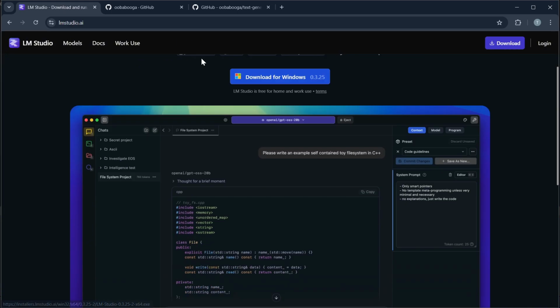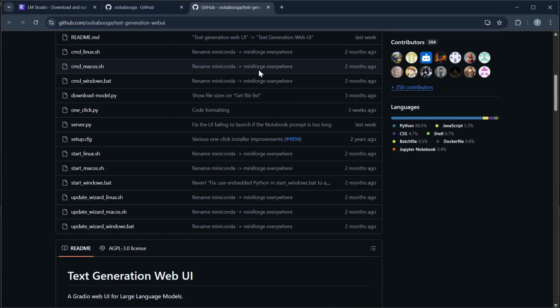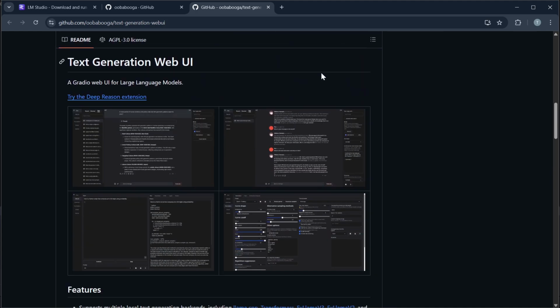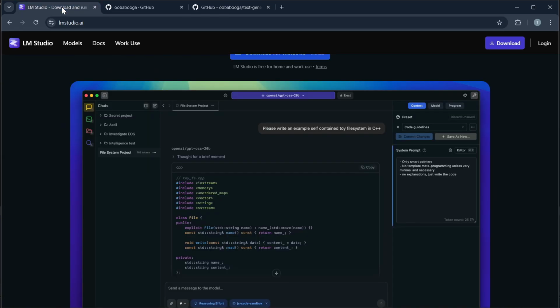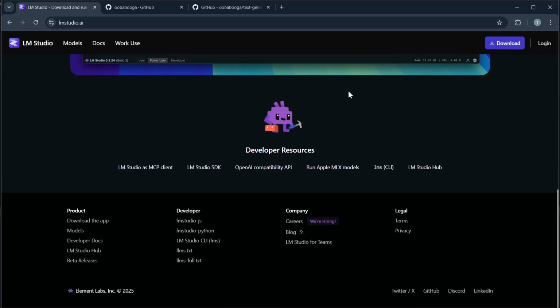Lastly is their pricing. Both of them are free, but Uba Buga may need more manual setup costs like GPU hosting or cloud rentals. And next, LM Studio works well on desktops with minimal setup.